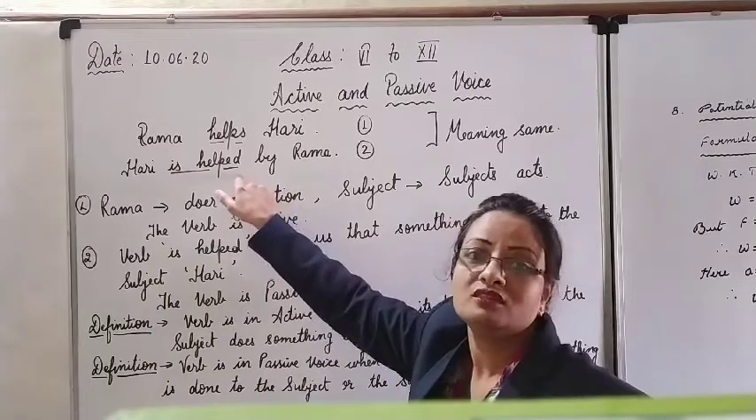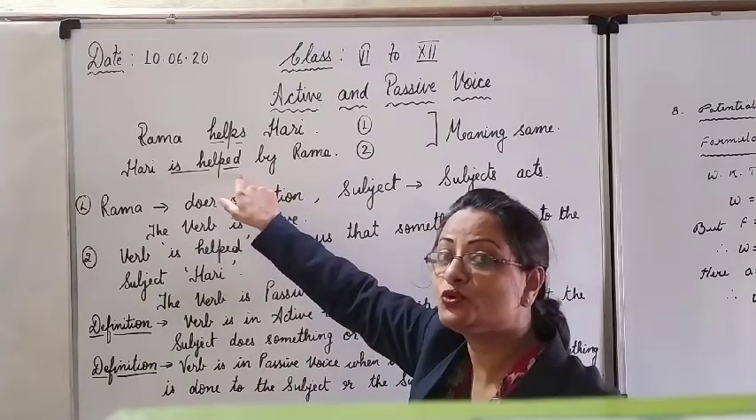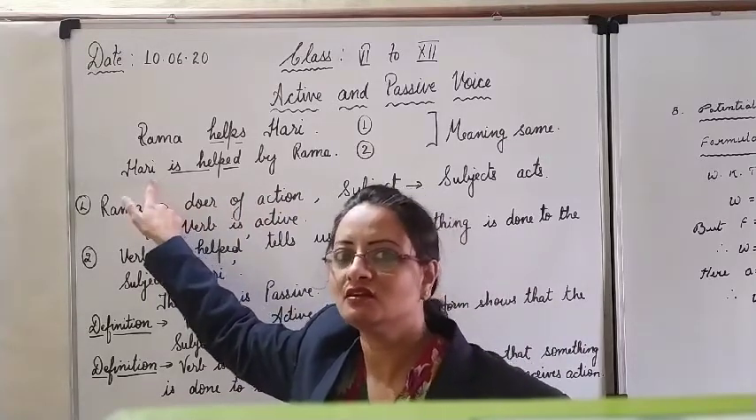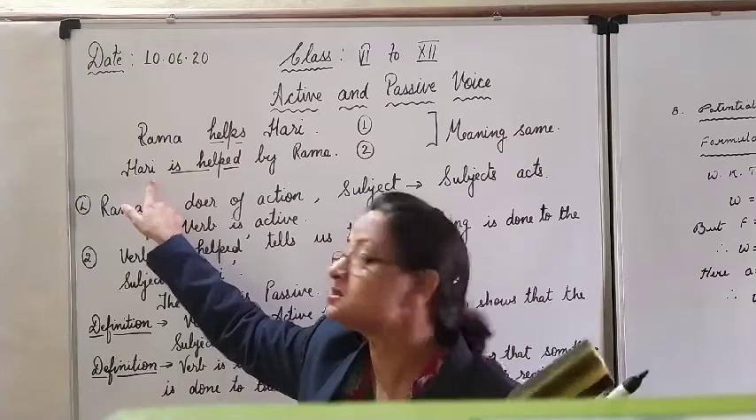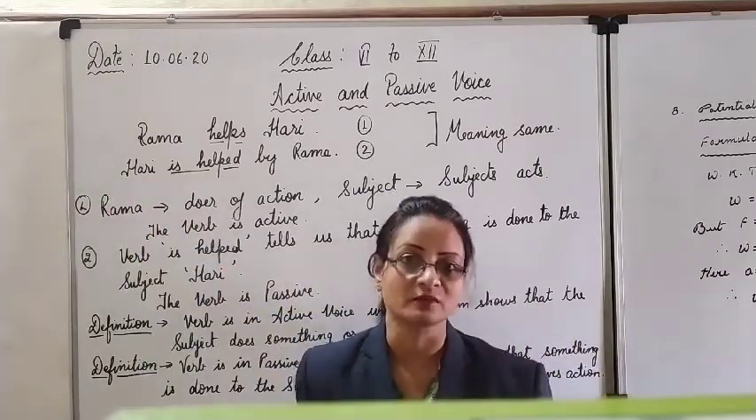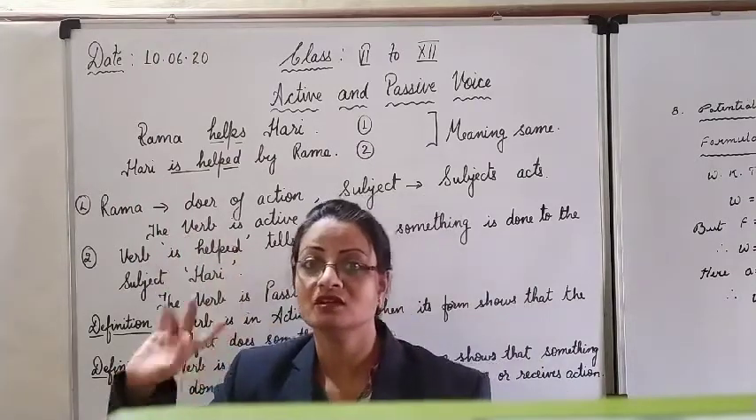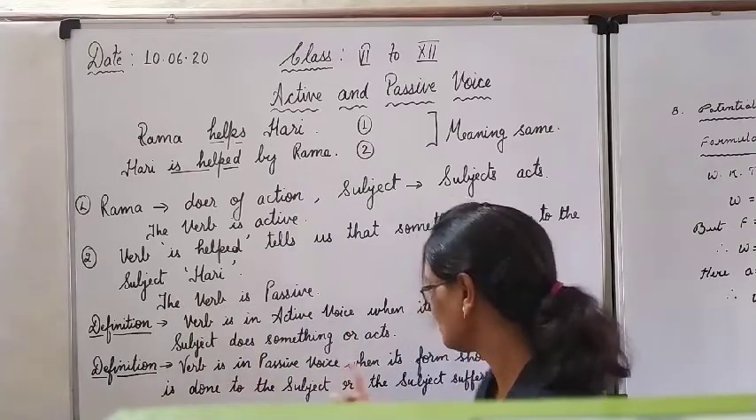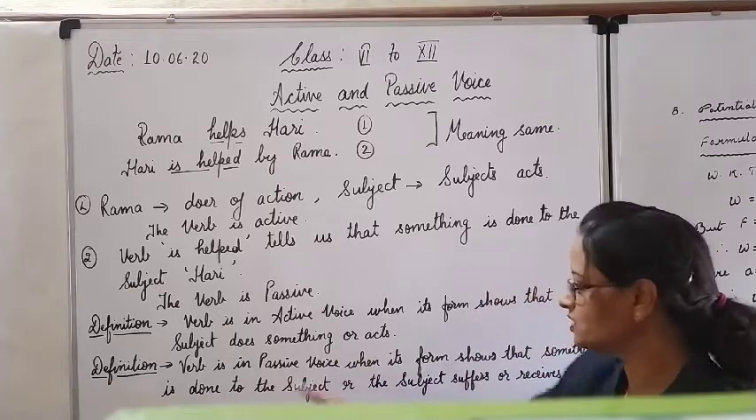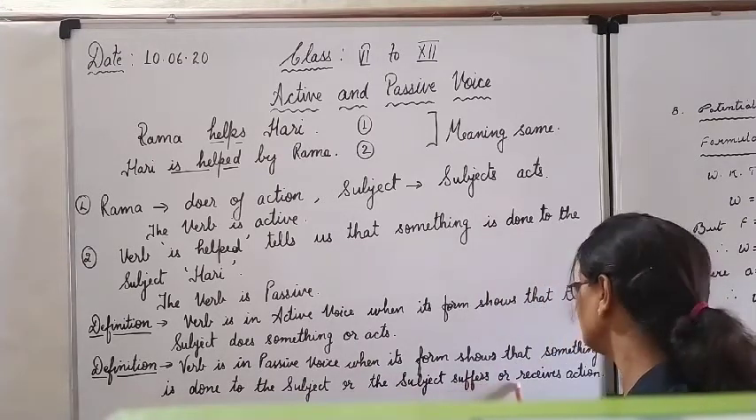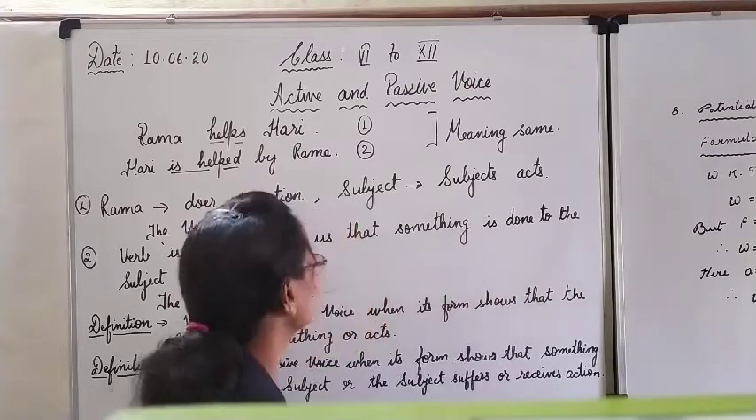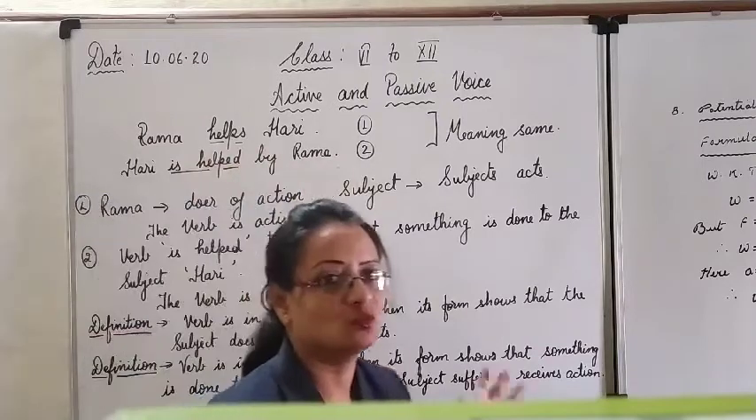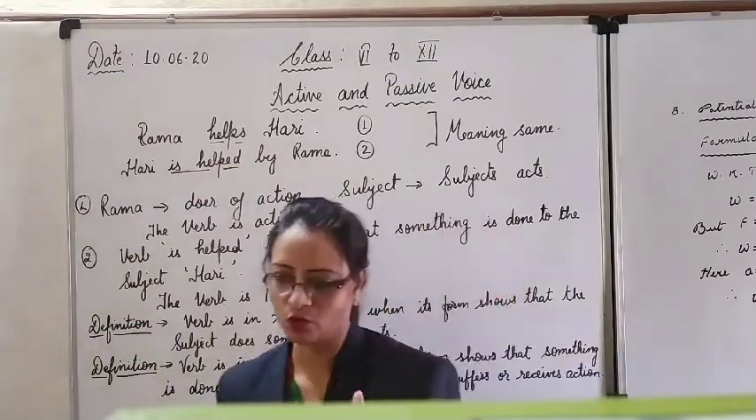The verb is said to be in the passive voice when its form shows that something is done to the subject. Something is done to the subject by the object, or in other words, the subject is the sufferer of the action. Here the subject does not do the action, the subject suffers or receives the action done by the object. That is what is written here. When its form shows that something is done to the subject or the subject suffers or receives the action. Subject receives the action, then the sentence is in the passive stage. Got it? Clear? So this was the concept of active and passive voice.